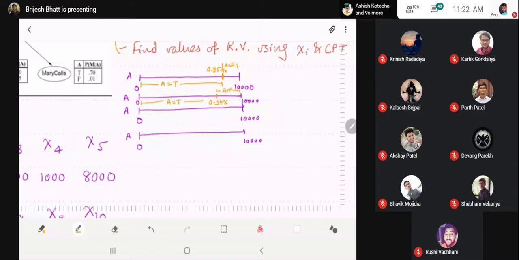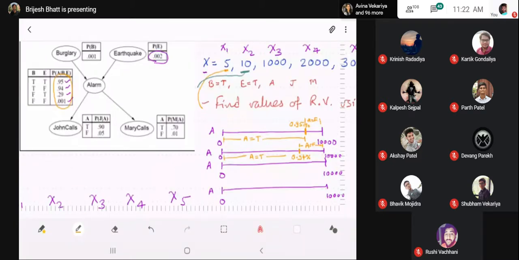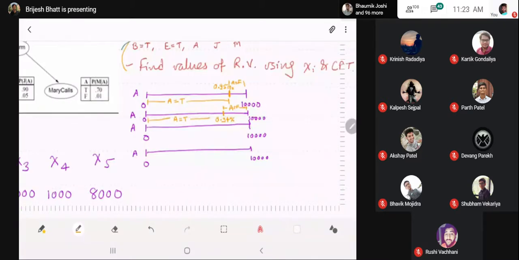Right, so there are four different possible breakups of the stick. The third breakup is 0.29 and the remaining everything. So 0.29 is A is equal to true, and the remaining is A is equal to false.